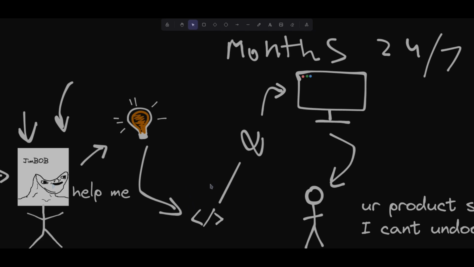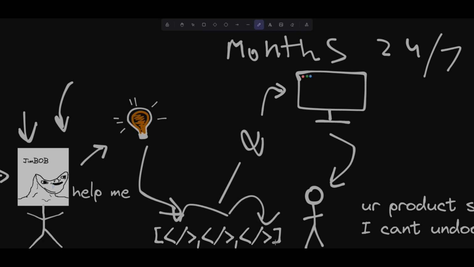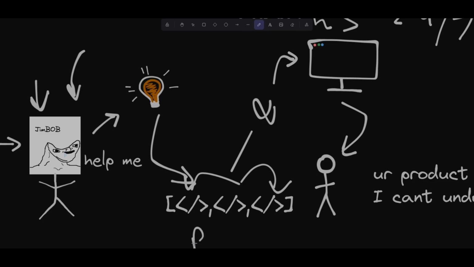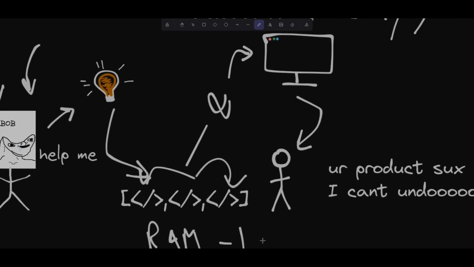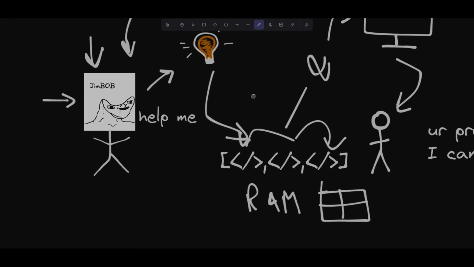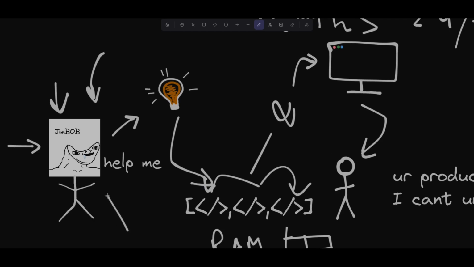Jim Bob makes a last ditch attempt to take his game state and make it an array. So on every action, you just make a new game state. And this way you can undo or redo. But that just takes too much RAM, man. It crashes his user's application. Windows just labels it as a virus at this point. It's not working out for Jim Bob.